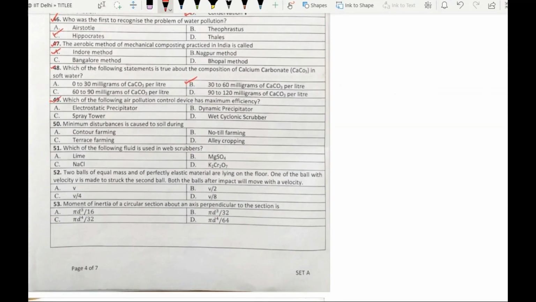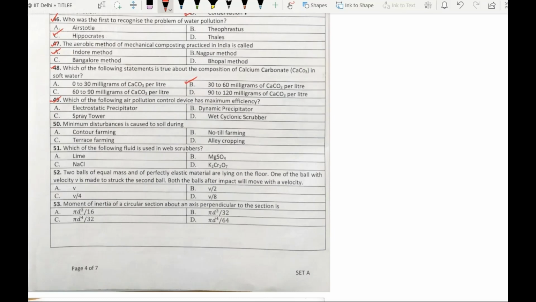Moving on to question number 49. Which of the following air pollution control devices has maximum efficiency? The options are option A, electrostatic precipitator, option B, dynamic precipitator, option C, spray tower, option D, wet cyclonic scrubber.